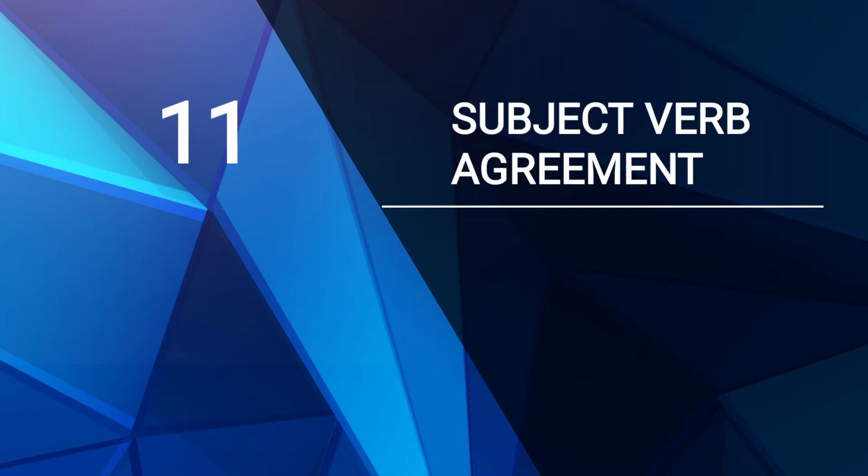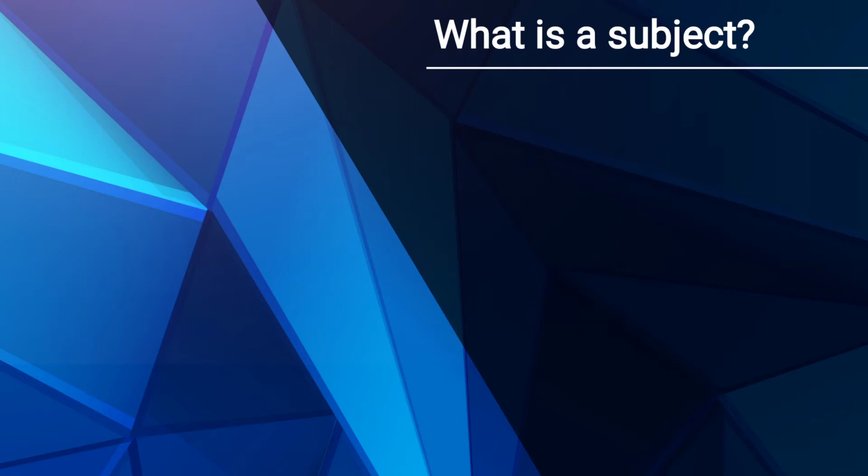Now what is a verb? A verb is that part of a sentence which tells us what a person, animal or thing does, is or has. Basically, a verb describes what something or somebody is doing. That's why verbs are also called doing words and action words. Proceeding further to the topic, first of all we'll know what is a subject.